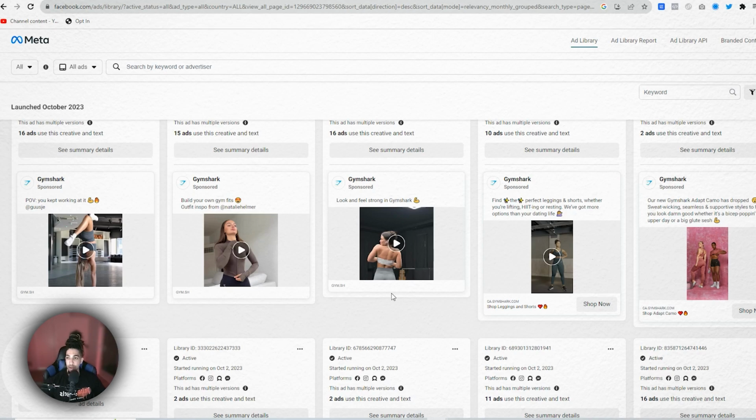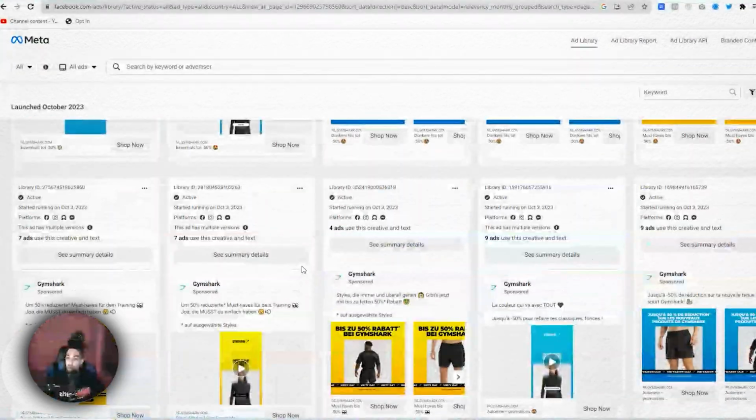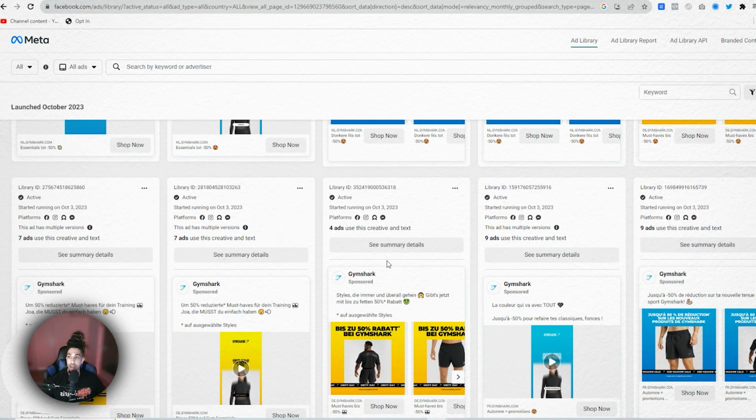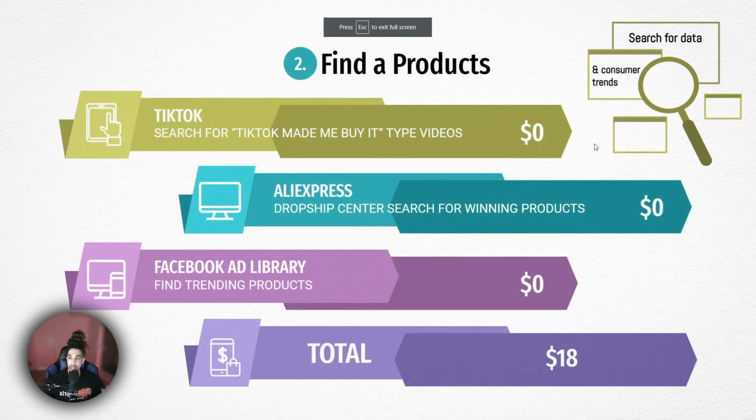There's a bunch of different brands out there that you could go search up that'll show you a whole bunch of different products that they have selling that you might have never seen before. With that being said, that's just 3 different product research methods that you guys could get started with for free. So take advantage of these. My favorite is personally the Aliexpress Dropship Center, just because everything's in there. However, TikTok Made Me Buy It is a really easy way to find a whole bunch of different content really fast.